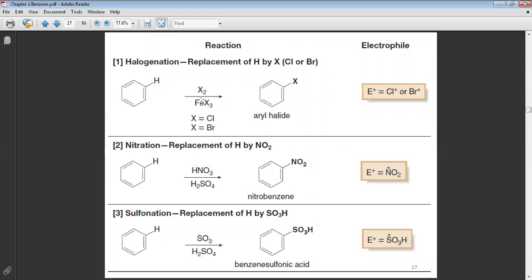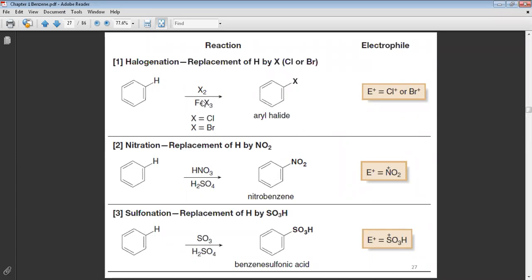Inshallah. Now, look at the types of the reaction. For the benzene ring, we have the halogenation. This is the halogenation. We have X2, but it is not addition. That means we need a catalyst, a Lewis catalyst.